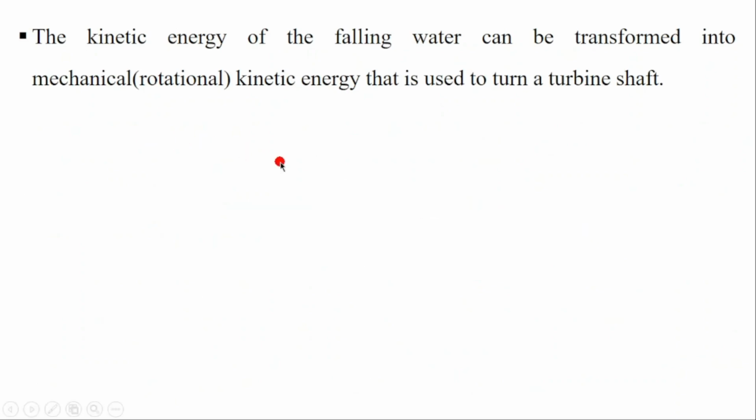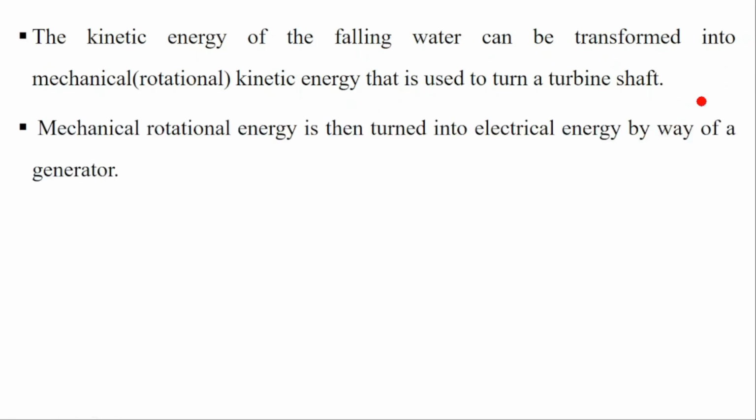When you have falling water, you have the kinetic energy of falling water, and it's transformed into mechanical rotational kinetic energy that is used to turn a turbine. So in hydropower, you have the falling water, which has kinetic energy, and it is converted into mechanical rotational kinetic energy by turning the turbine.